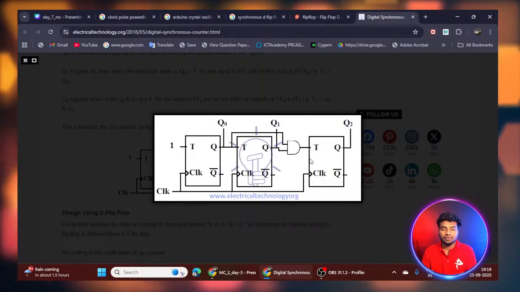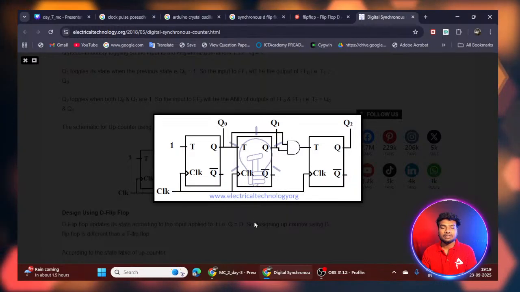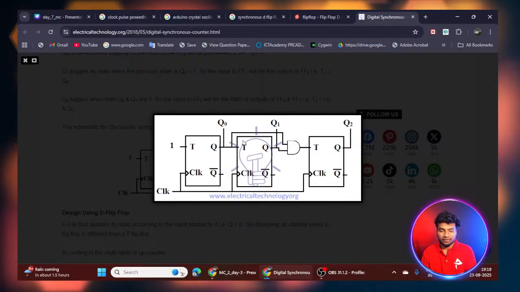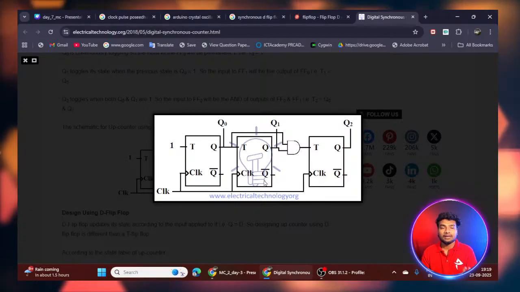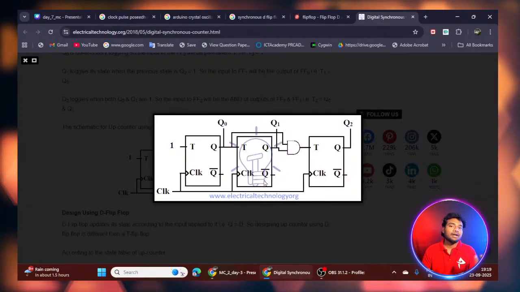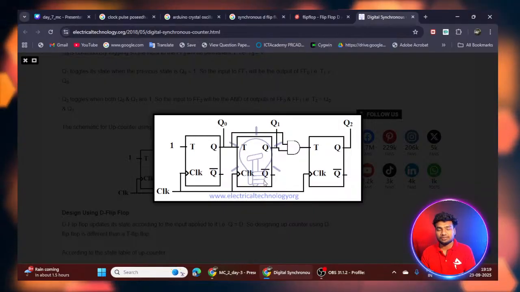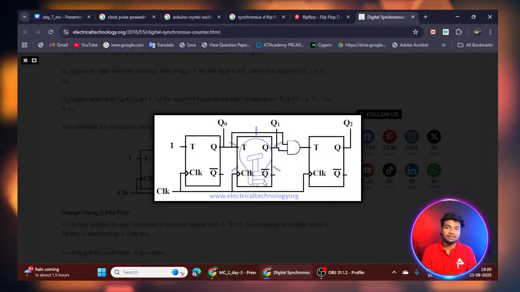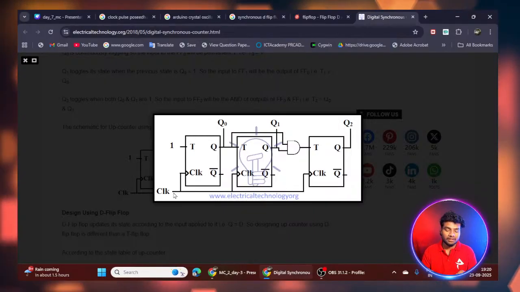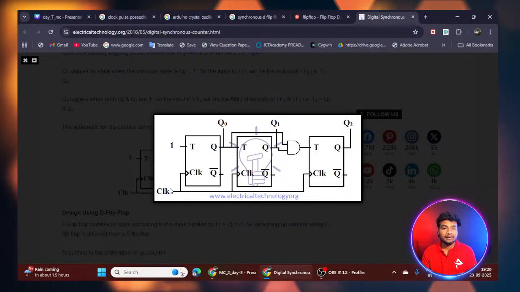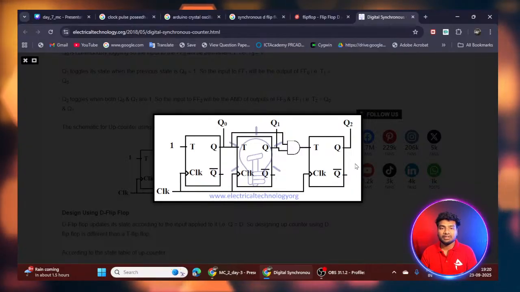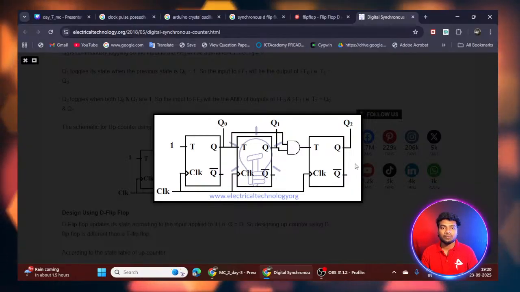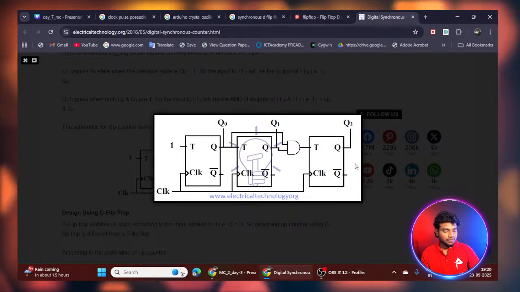If you make a circuit like this, it is known as synchronous. If a particular D flip-flop's clock input depends on the previous D flip-flop, it is asynchronous. This is the difference between asynchronous and synchronous. Synchronous gives the direct clock input to each and every D flip-flop. Asynchronous is not like that; it is given by the previous D flip-flop's output. Okay, I think it's clear for you.